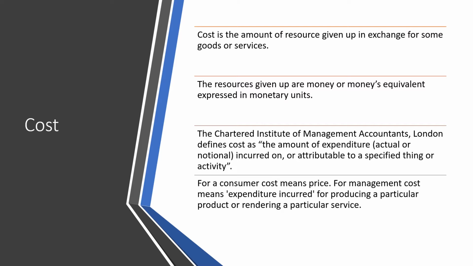That means it is the entire amount of expenditure which is spent for the making of a product. For a consumer, cost means price, what he pays for the product. Whereas in terms of management, cost means the expenditure incurred for producing a particular product or rendering a particular service. Example might be the cost of a pen, the cost of a book. So whatever is the expenditure incurred in the production of the book is called the cost of a book.